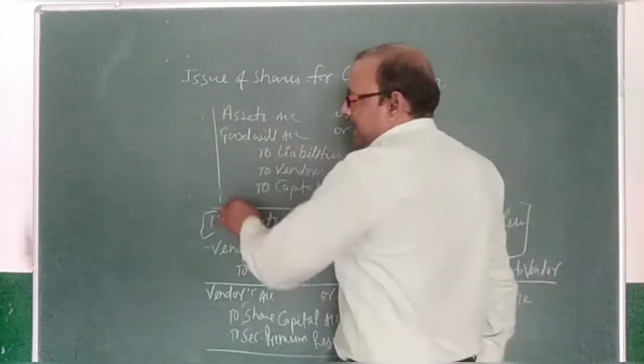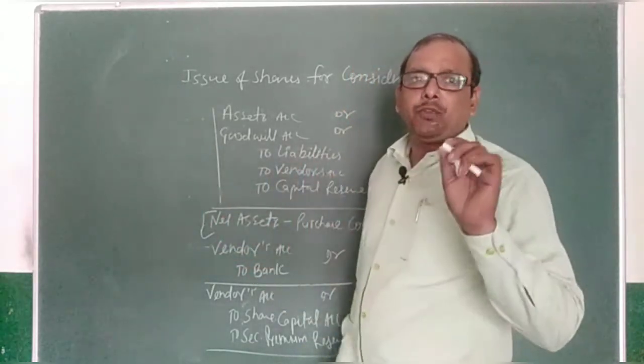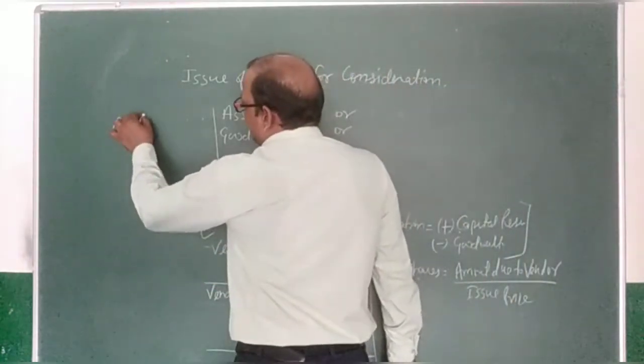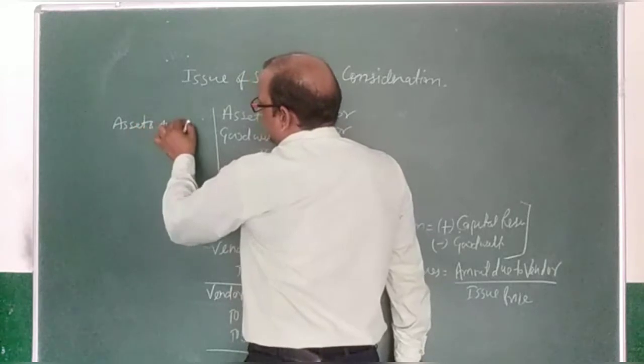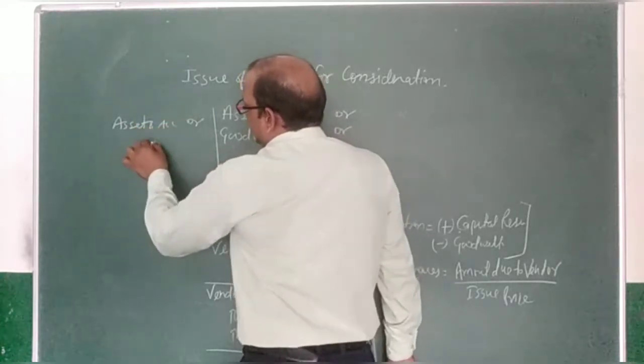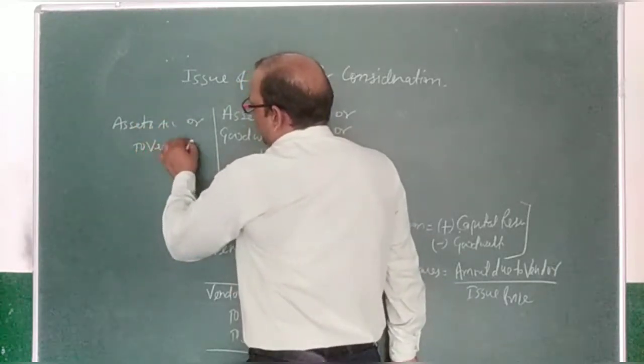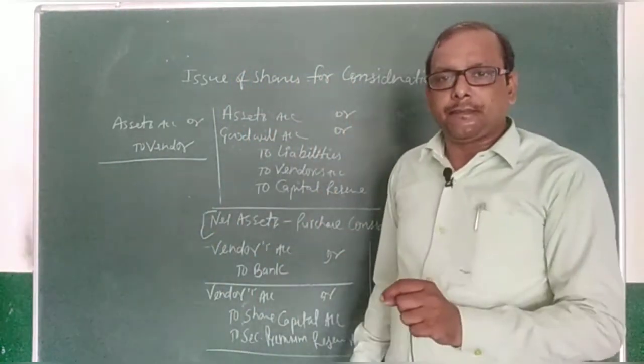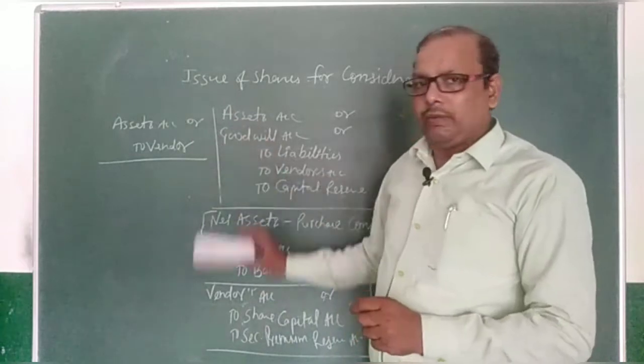In place of this, we can write a simple entry. If you have purchased only an asset, then it's only assets account debit to vendor. See, if you have purchased an asset, then asset account debit to vendor.